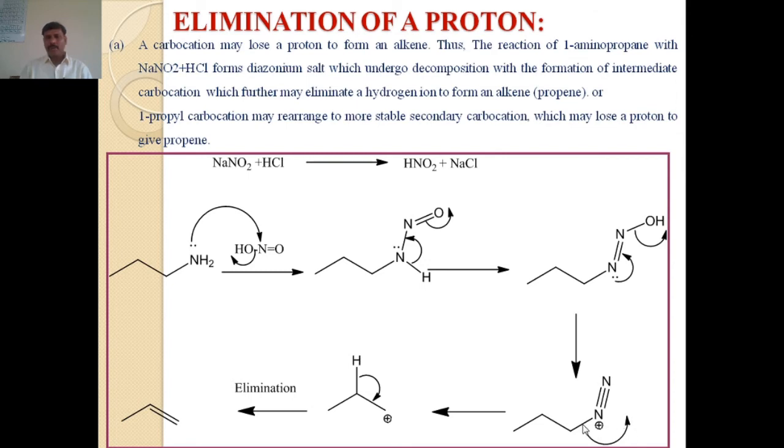That diazo group is a good leaving group, and departure of this bond takes place. Due to removal of the diazo group, a carbocation may form on that alkyl group. That carbocation is unstable and it can remove a proton present on the adjacent carbon atom. That means it can undergo elimination of proton and show an elimination reaction.